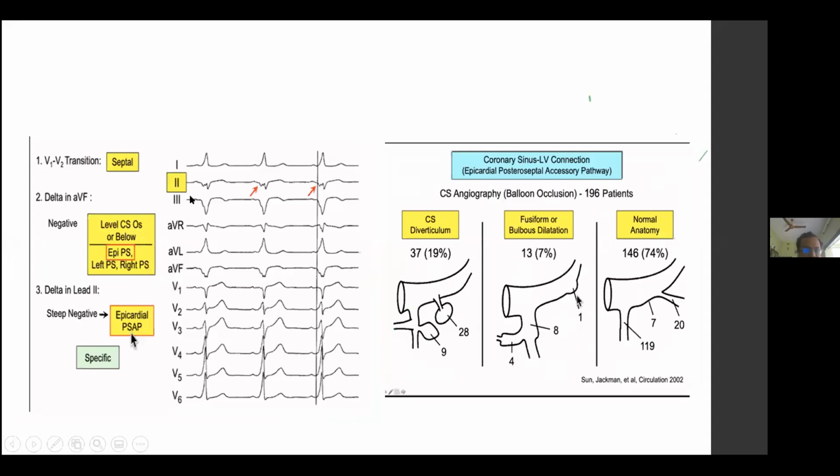Now, this one is an example of an epicardial accessory pathway. If you go by the Arruda algorithm, you see that lead 2 has a steep delta wave. If you have a steep, negative delta wave in lead 2, definitely you go to the epicardial accessory pathway. This is very important, because you need to localize this before the case also, since in that case you have to find out whether there is some venous abnormality in the CS.